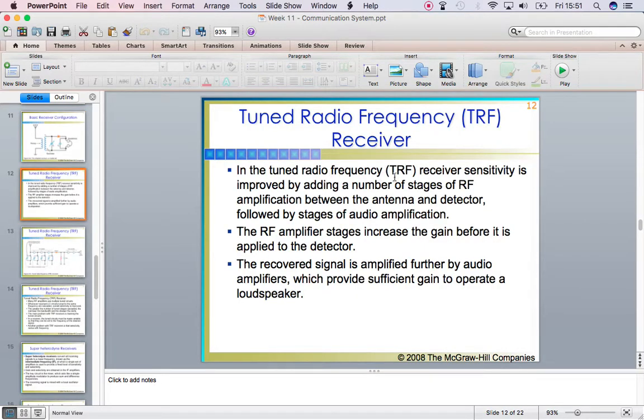In tuned radio frequency receivers, selectivity is improved by adding a number of stages of RF amplification between the antenna and detector, followed by stages of audio amplification. The RF amplifier stage increases the gain before it is applied to the detector. The recovered signal is amplified further by audio amplifiers, which provide sufficient gain to operate a loudspeaker.